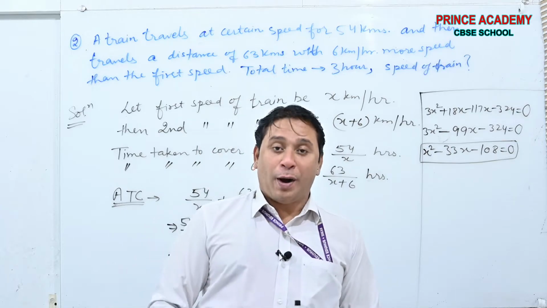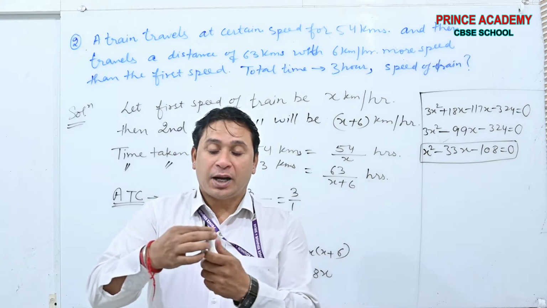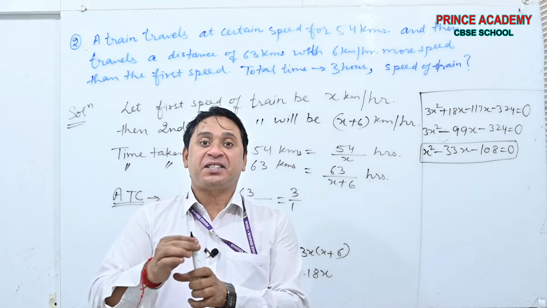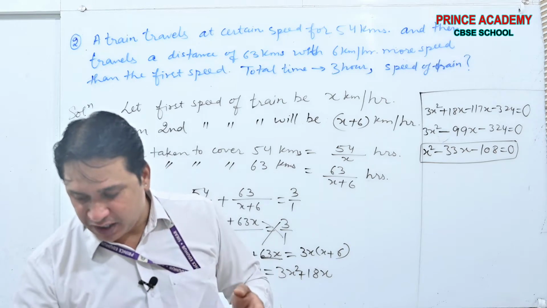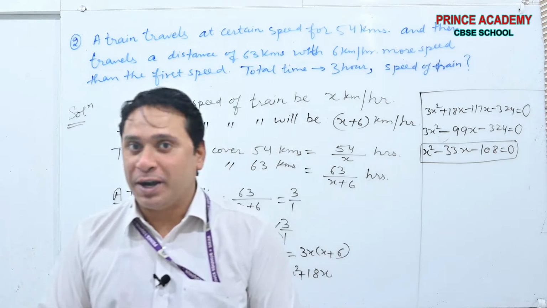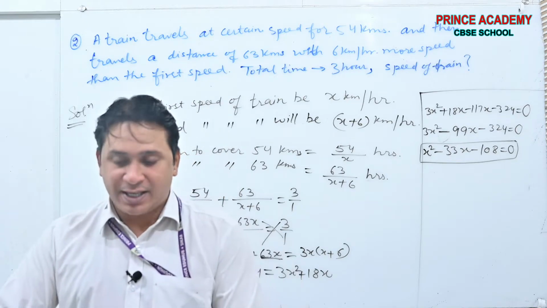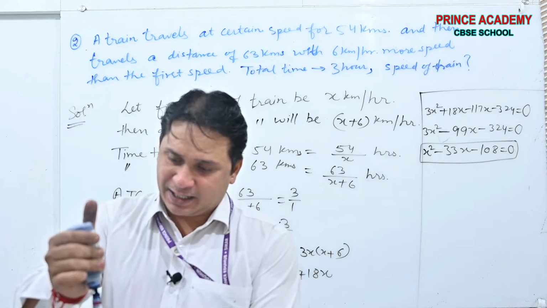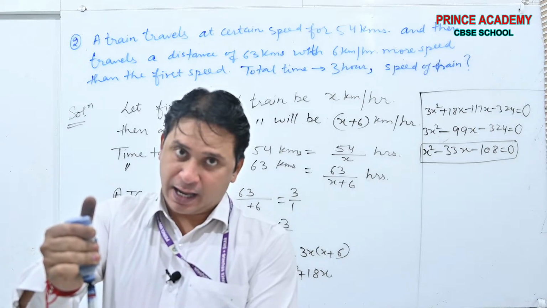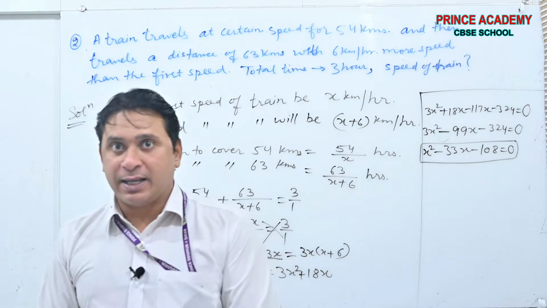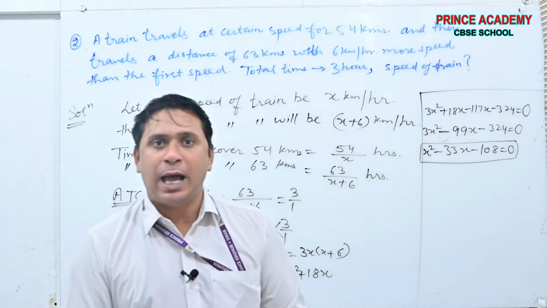See beta, what is 36 threes? 36 threes is 108. And 36 minus 3, the difference is 33. What does it mean? It means the factors for this equation are minus 36 and plus 3, and that will help you to sort out the problem.